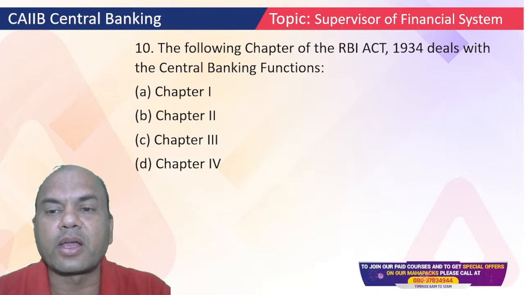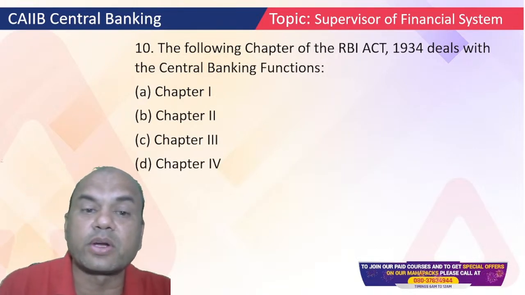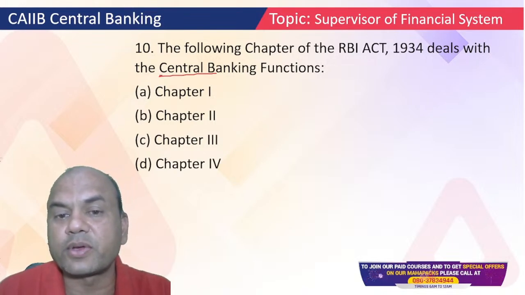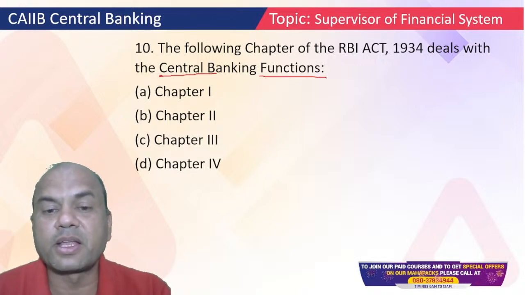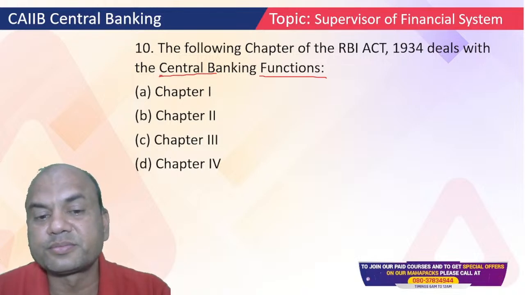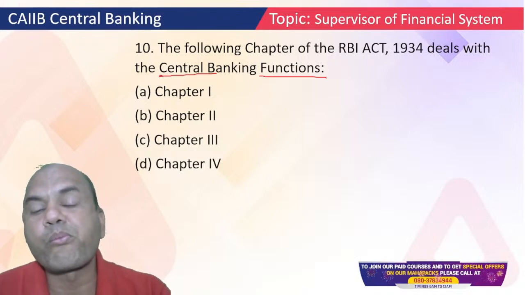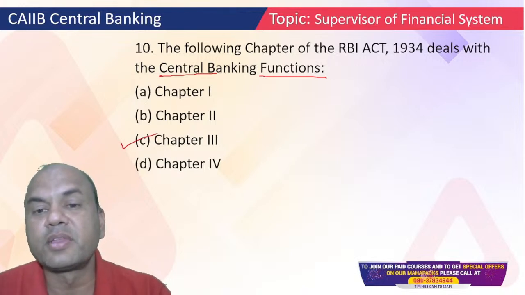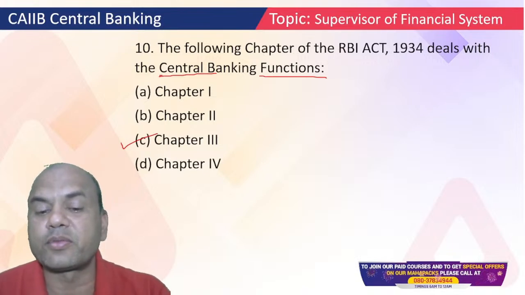The following chapter of RBI Act 1934 deals with central banking functions. So central banking functions, what are the functions of RBI? Which chapter? 1, 2, 3, 4. Which chapter deals with the central banking functions? Many of us feel chapter 2, but chapter 2 is not the answer. The correct answer is chapter 3. Okay, chapter 3 of RBI Act 1934 deals with the central banking functions.